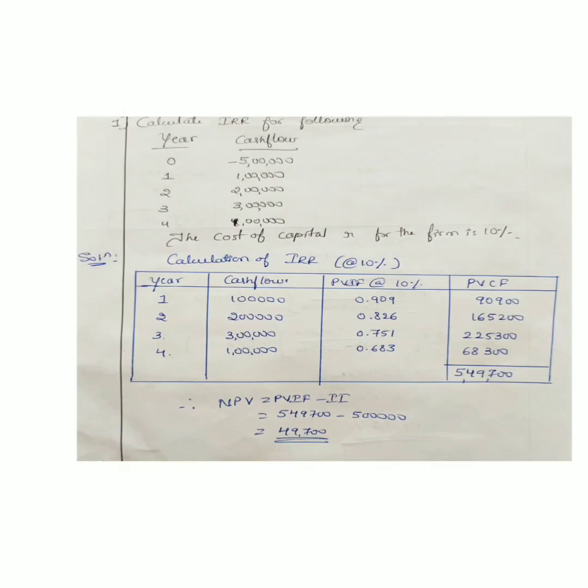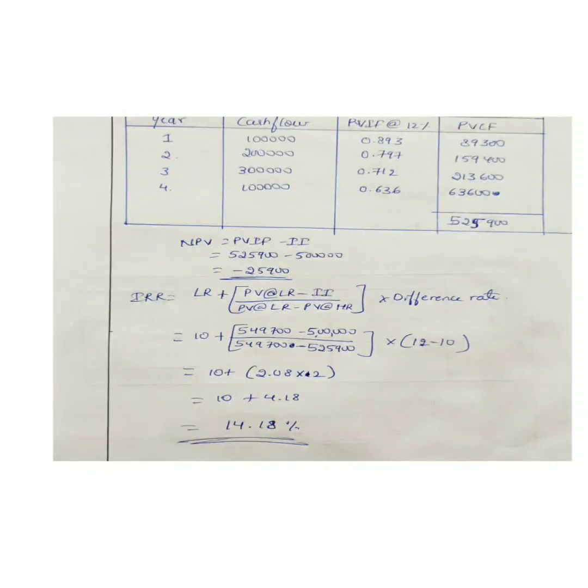After calculating this, we have to find NPV. NPV equals total PVCF minus initial investment. The total is 5,49,700 minus initial investment. For the zero year, we consider the initial investment, which is 5 lakh. We'll get 49,700. We got a positive NPV, so let's begin with 12%.